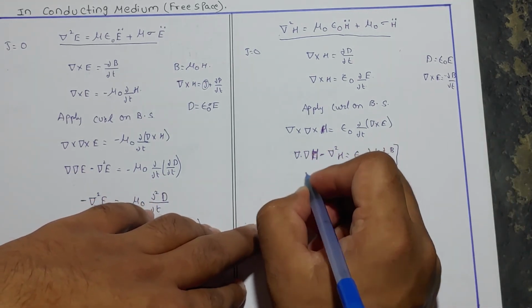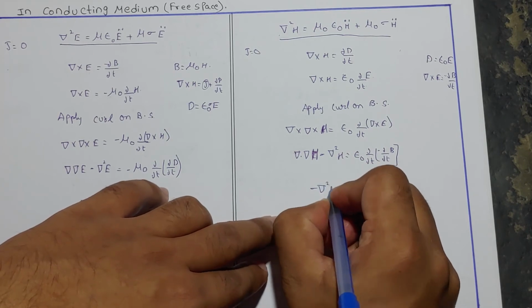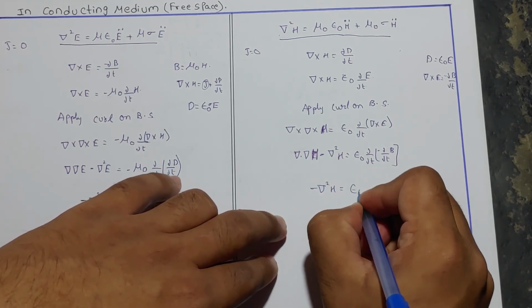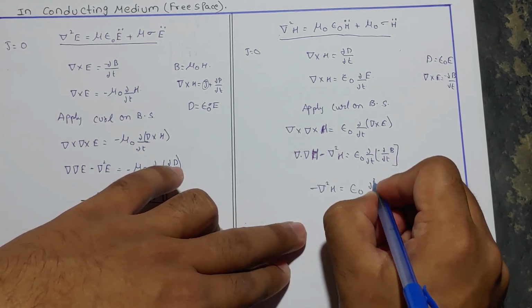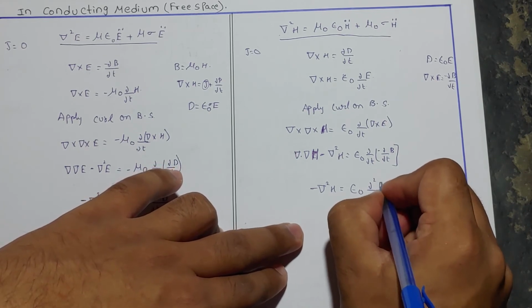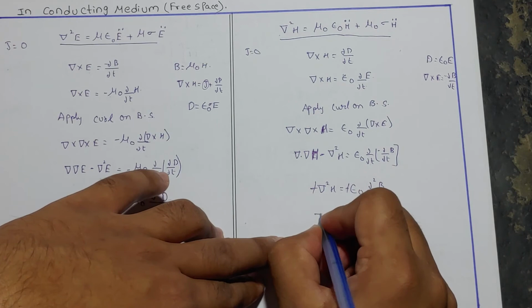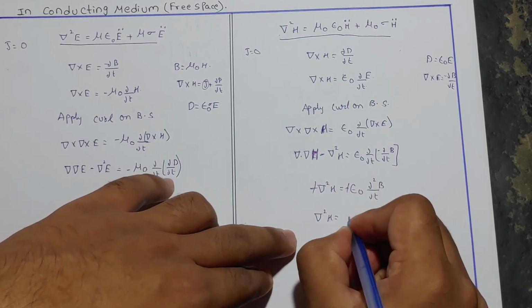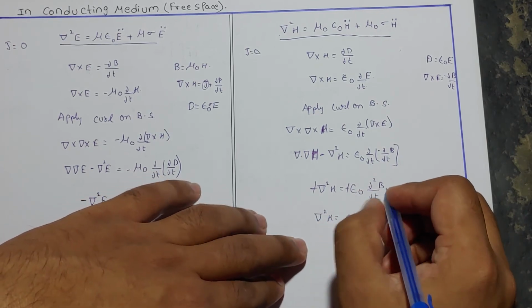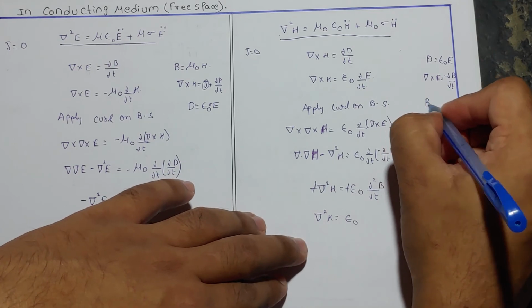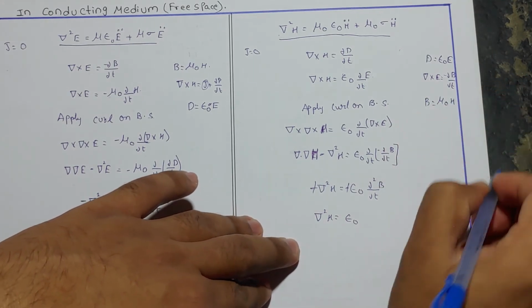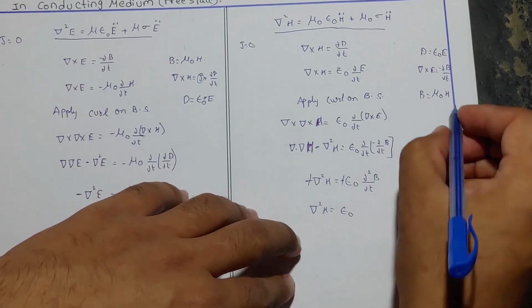That is, this term would be equal to 0. Minus del square H is equal to epsilon naught dou square by dou T square B, minus minus would cancel. Del square H is equal to epsilon naught, we know that B is equal to mu naught H.